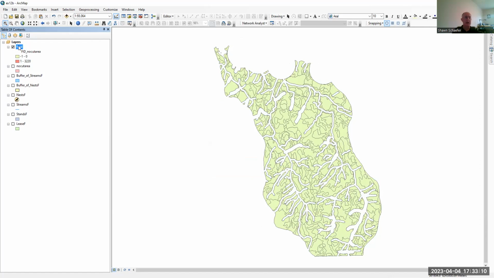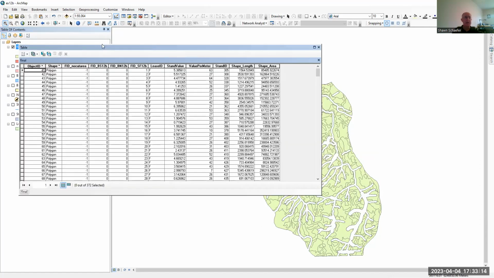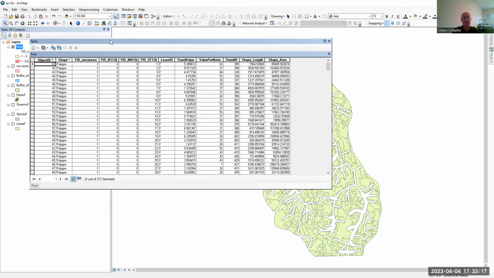If we right click on the final layer and open up the attribute table, then what you can see here is that we have just 372 of our polygons. So there was over 1,200. I'm sorry, there's over 5,000 of these before we made this selection.